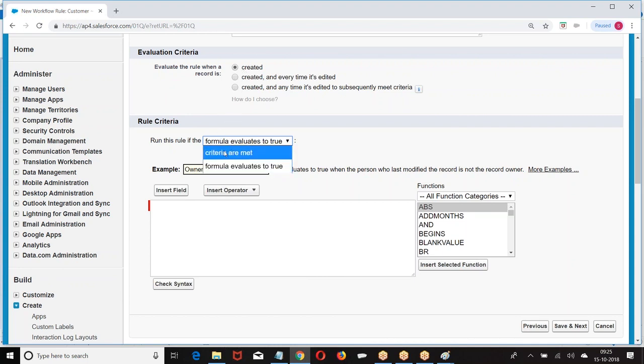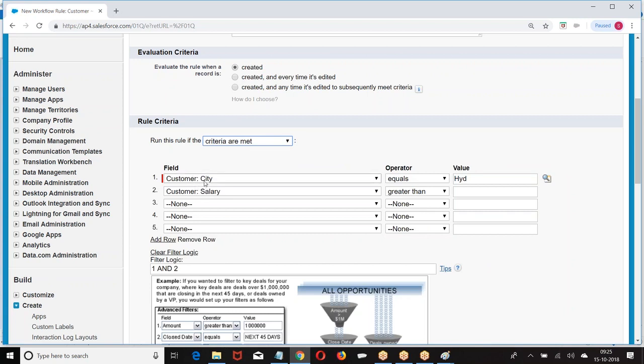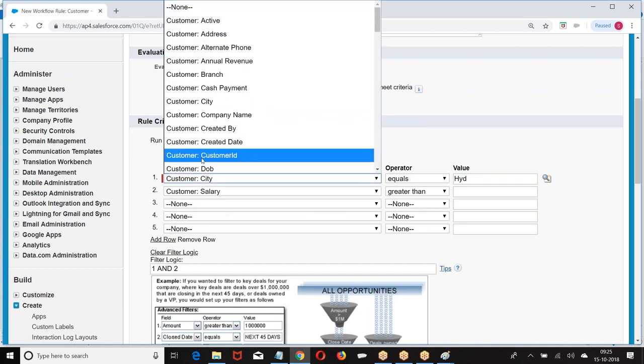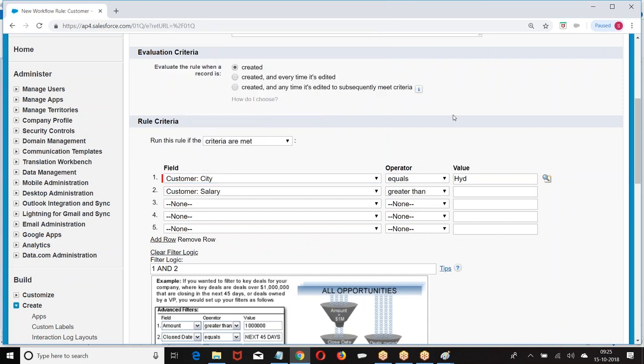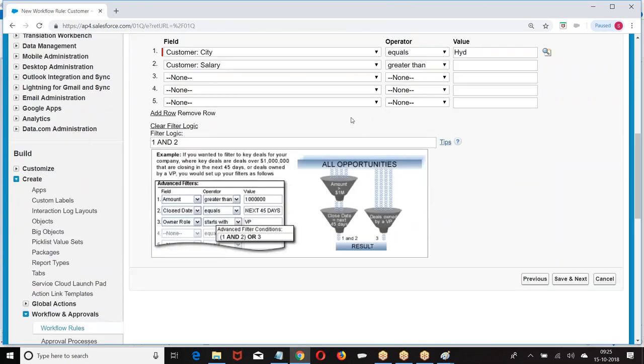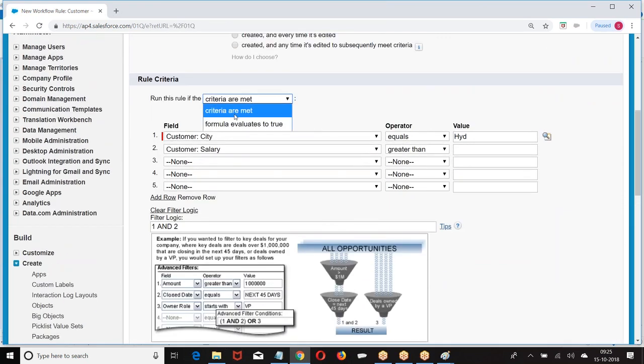If I say criteria based, what can you use? The fields of your object, your master object, and the currently logged in user object. Okay, we can do this. Come back to the next one. I told you criteria is city equal to Hyderabad.